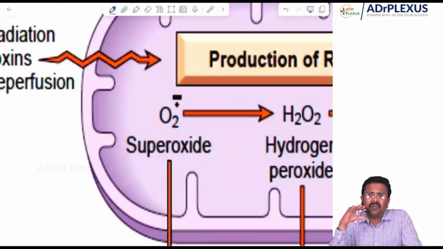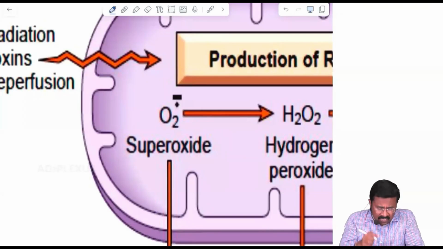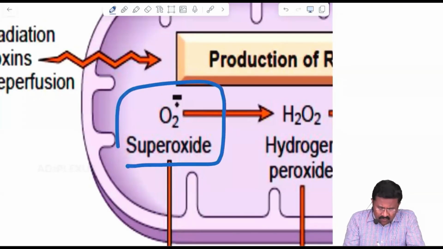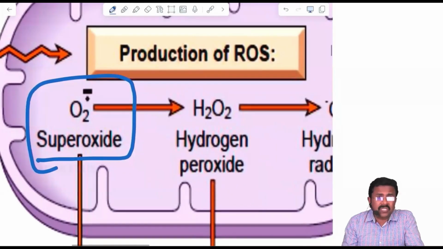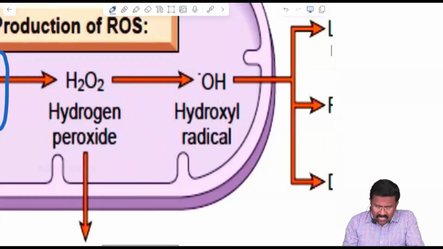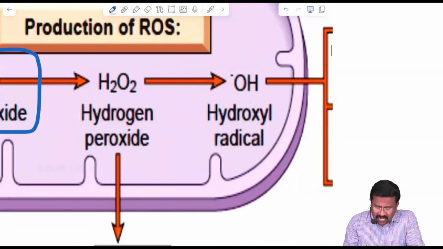Oxygen, on gain of an electron, will be converted into superoxide. Superoxide is O2 minus. Superoxide will be further converted into hydrogen peroxide, H2O2, and this hydrogen peroxide will be converted into hydroxyl ions.